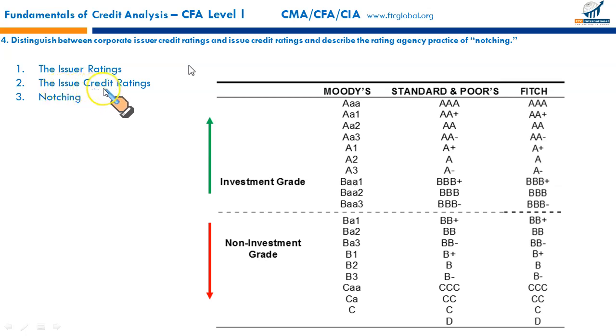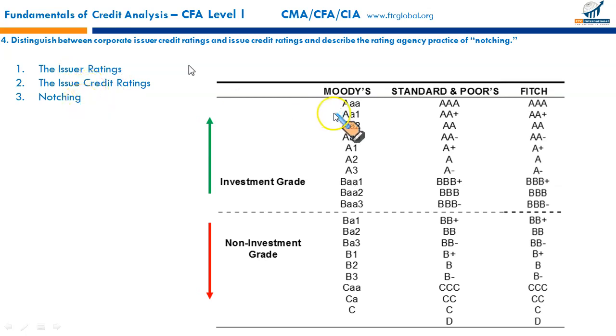But when we say issue credit ratings, it's specifically about a particular issue, a bond issue. It is a forward-looking opinion about the capacity of an issuer to meet the financial commitments associated with the specific debt or bond or any commercial papers, certificates of deposit, leases, etc. So we need to differentiate between the issuer and the issue credit rating.